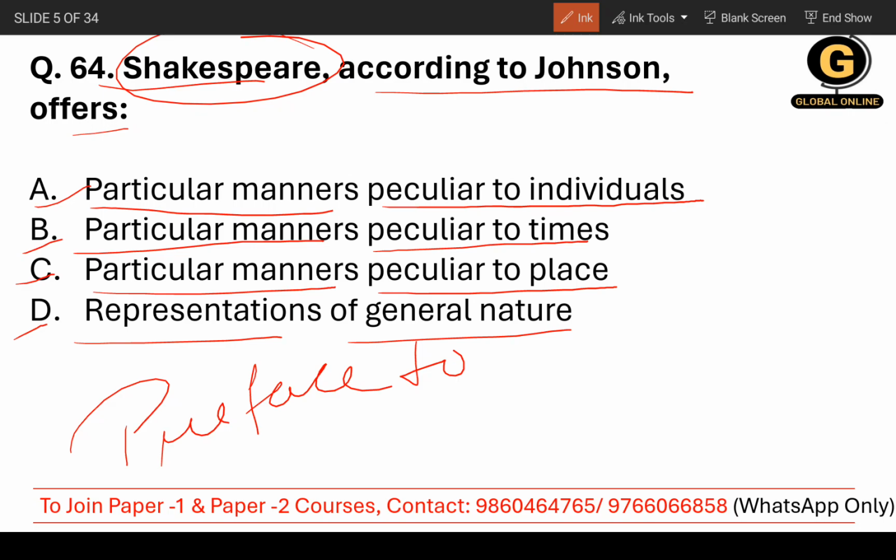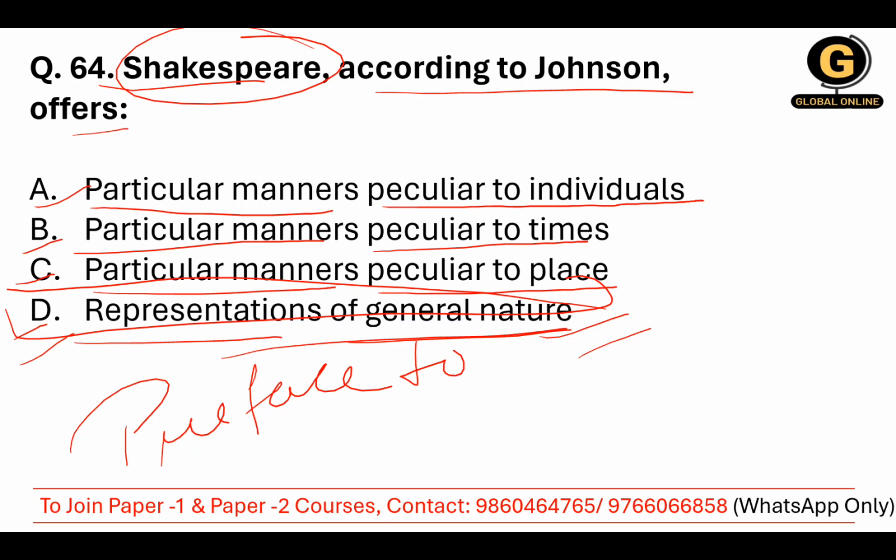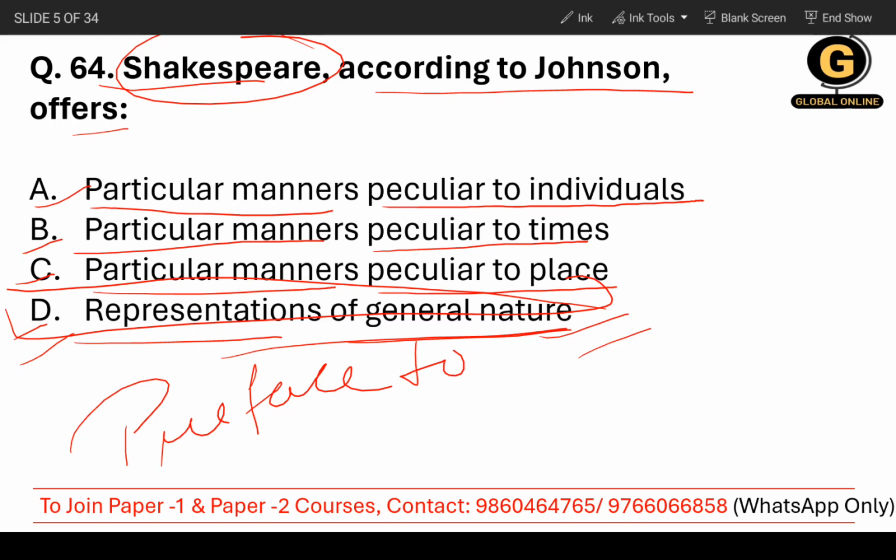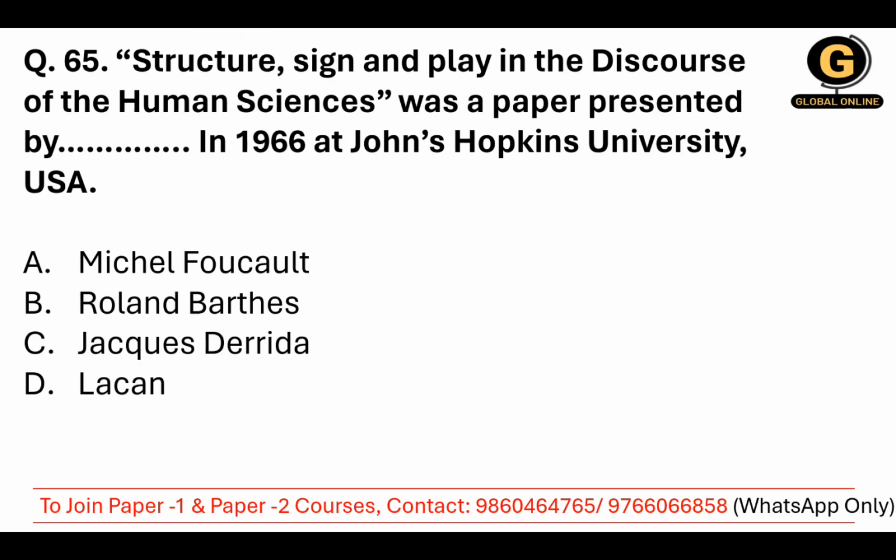He also adds something to this line, but for now you need to understand that he relates Shakespeare to nature. So you can see that representations of general nature, option D, is the correct answer. For this you need to read the Preface to Shakespeare, at least have a little bit of an idea, to answer this type of question.